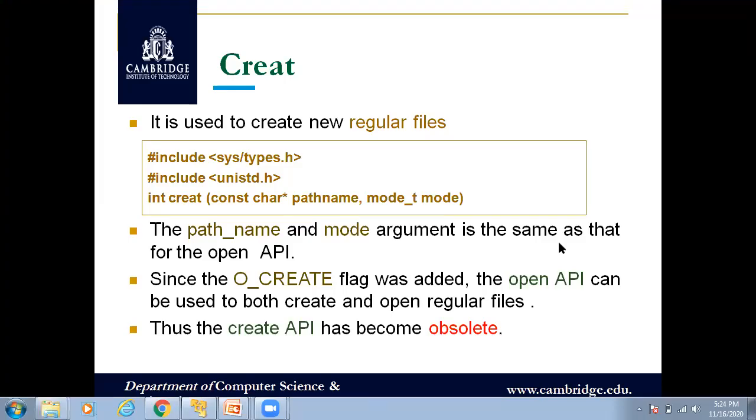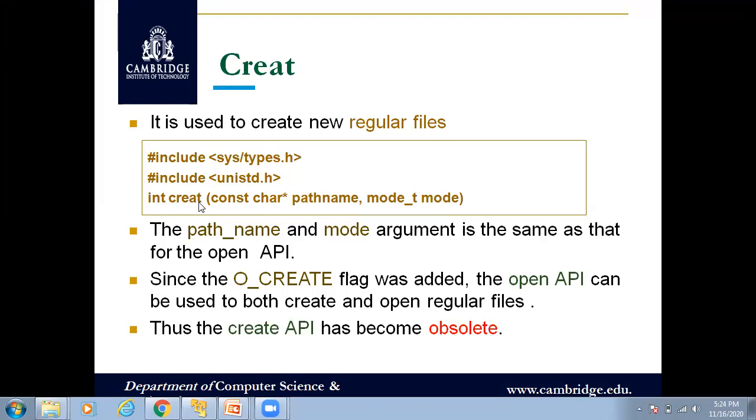Hello everyone. In this video, I'll be talking about the create function in the Unix platform. The name of the function is creat, that is C-R-E-A-T, which is actually used to create new files. Here we'll see the syntax of the creat API. This is the main syntax of the creat API.